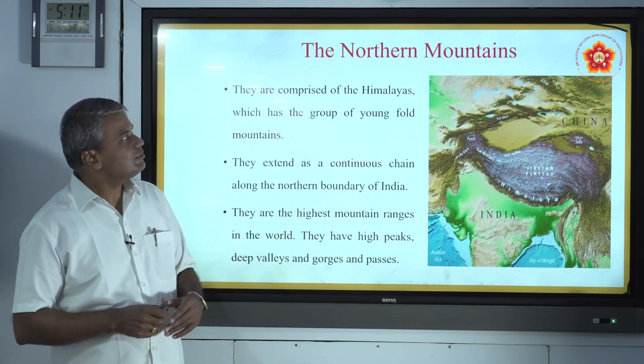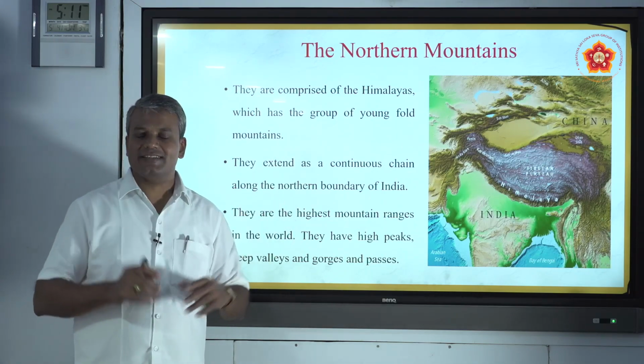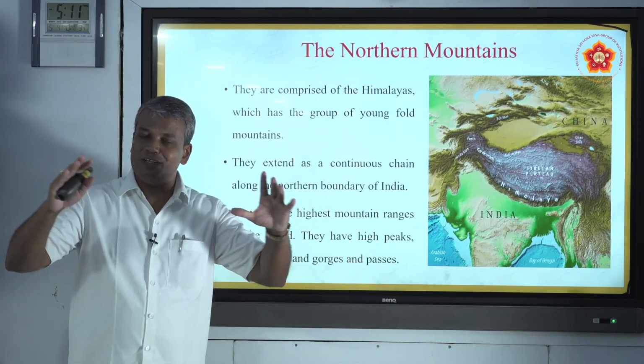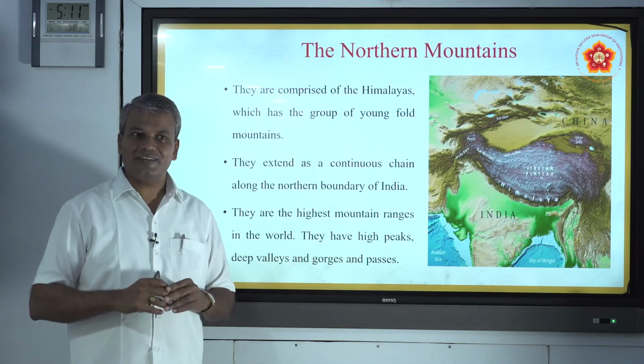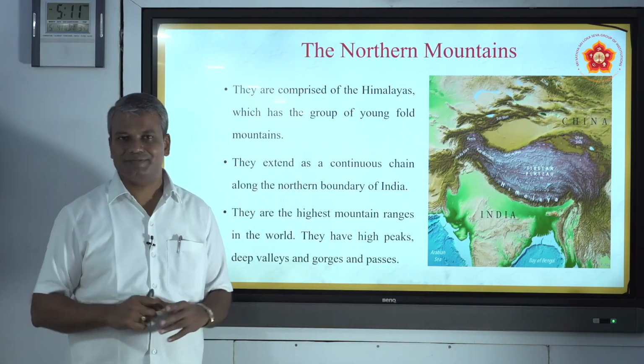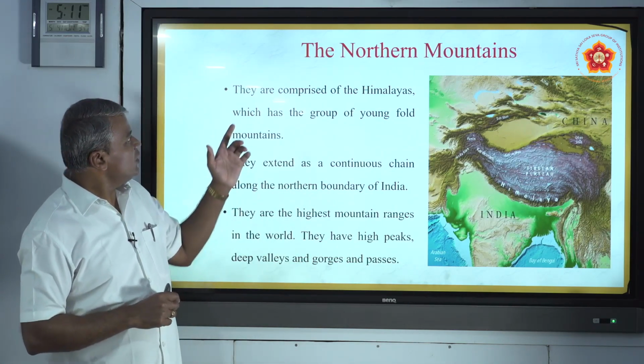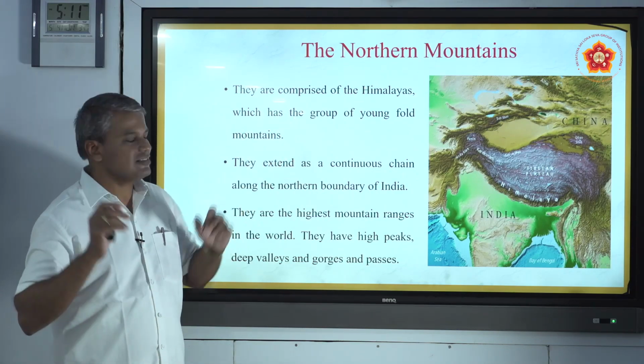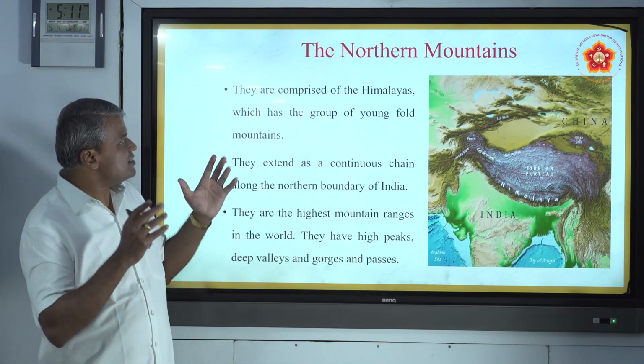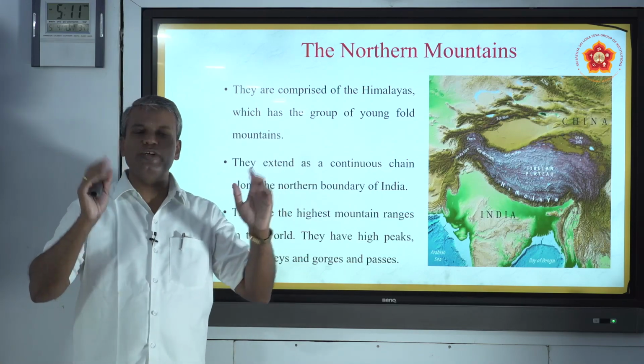The first one is the northern mountains. The great northern mountains are the Himalayan range. They are comprised of the Himalayas. It is a group of young fold mountains.